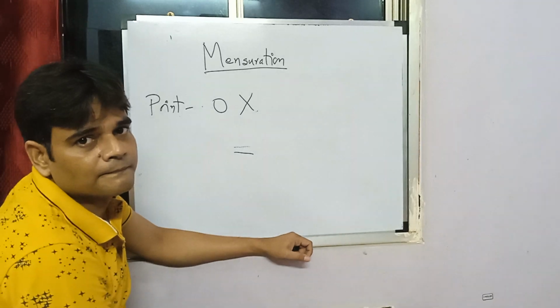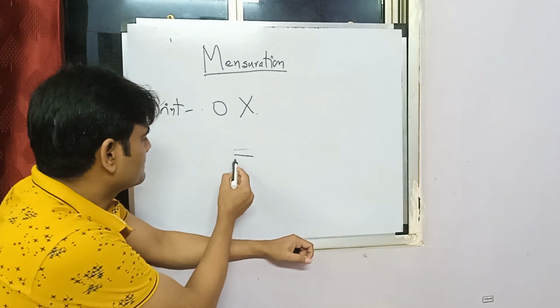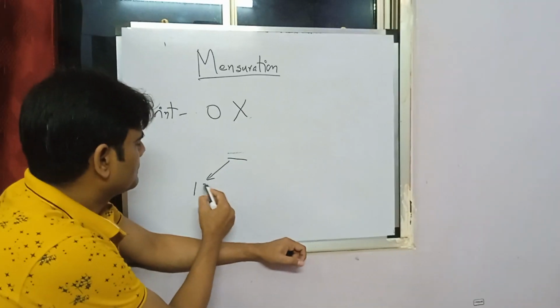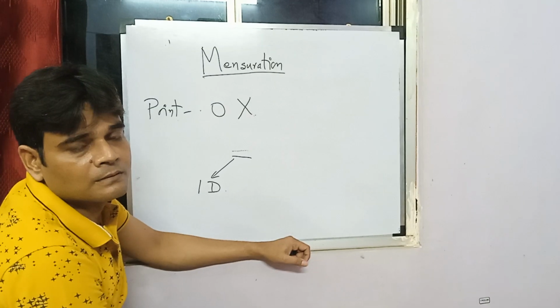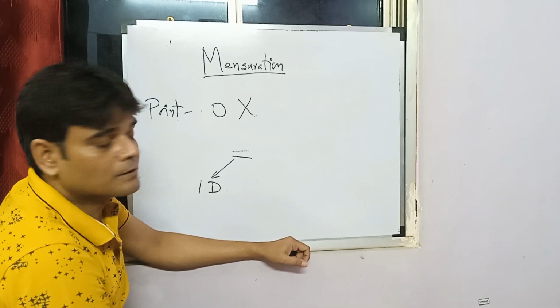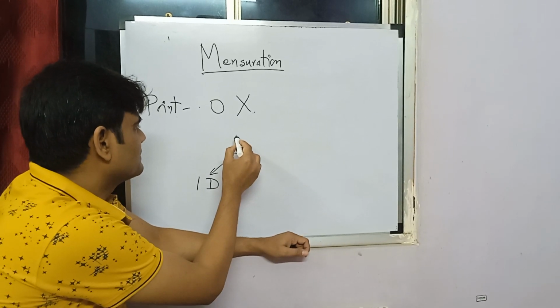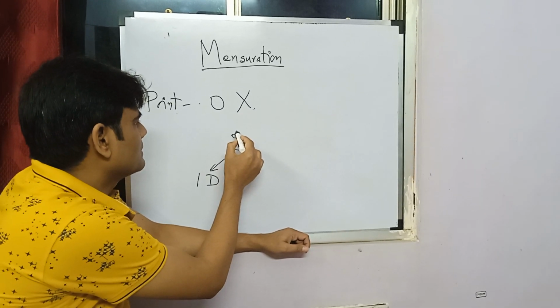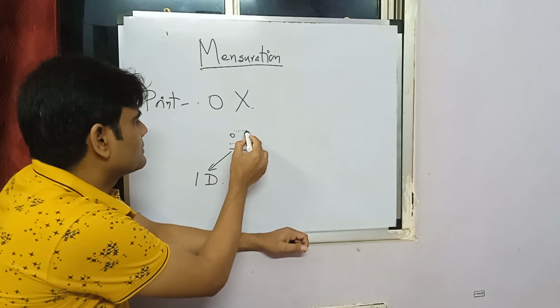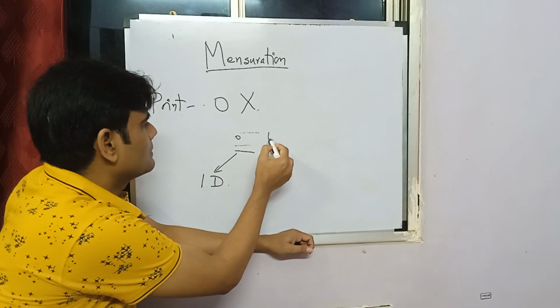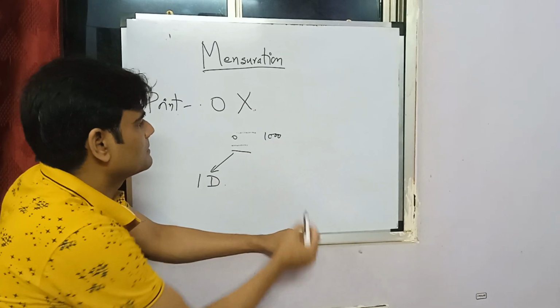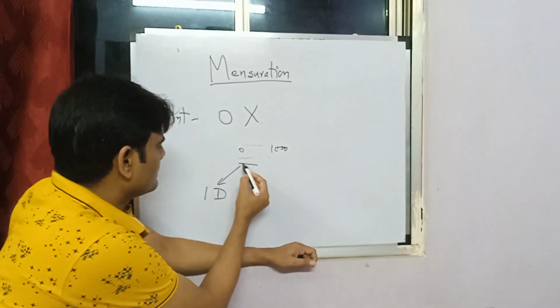A line is one dimension. Now you can ask me, there is no length and breadth of this. This is 0. Say you draw 1,000 dots, and you get a line.